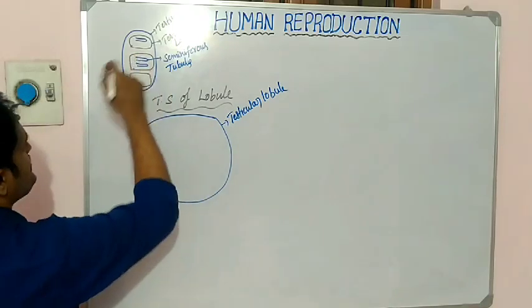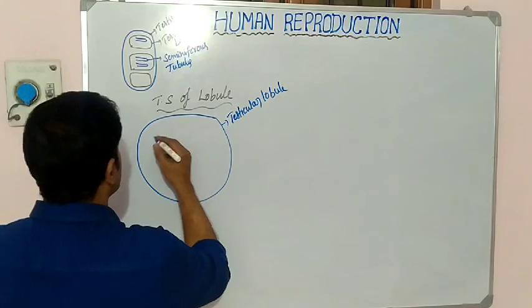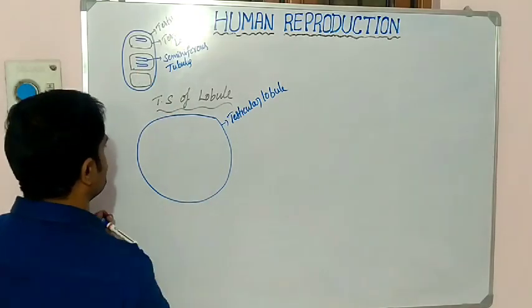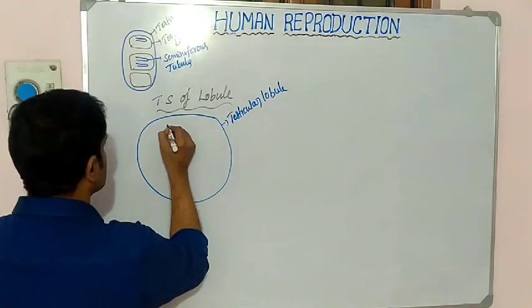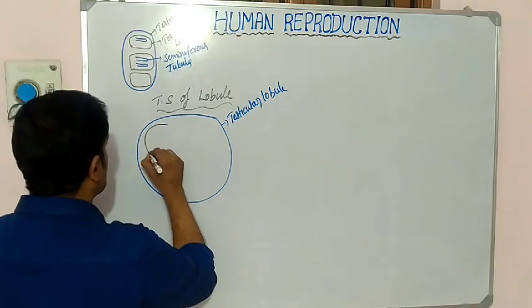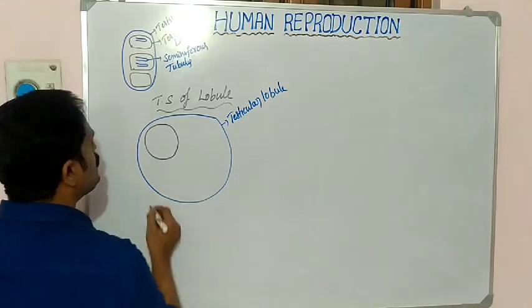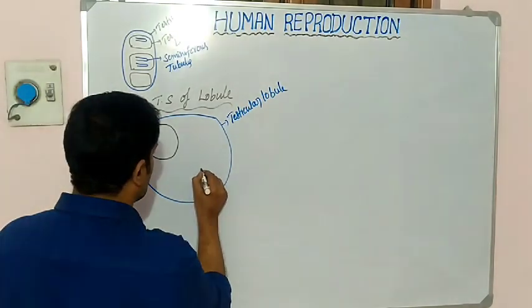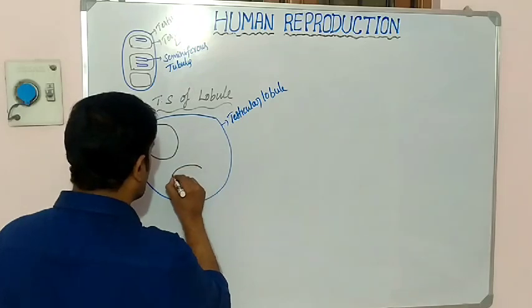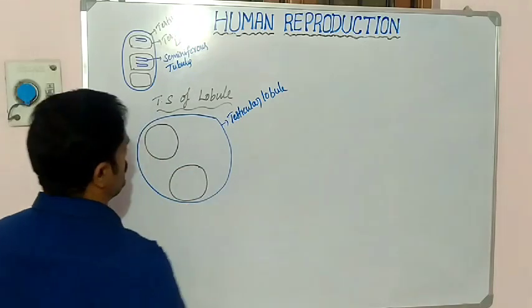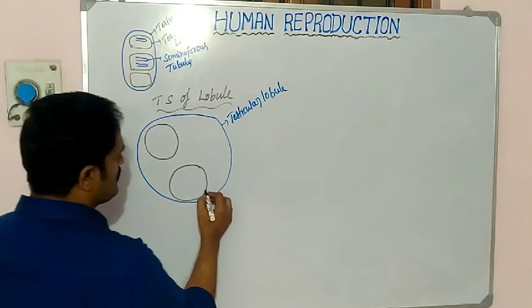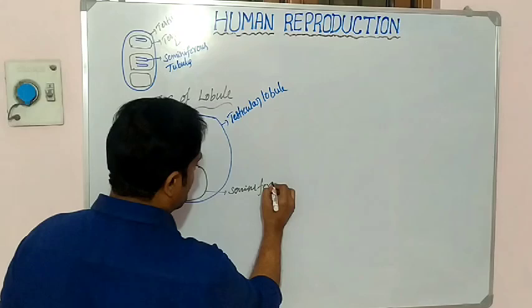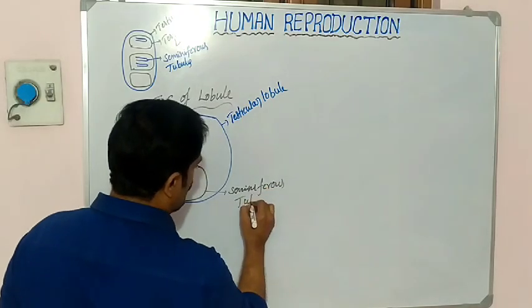See here, the seminiferous tubule is there. Each lobule consists of 1 to 3 seminiferous tubules. Now I will draw only 2 seminiferous tubules here. So these two are called seminiferous tubules.